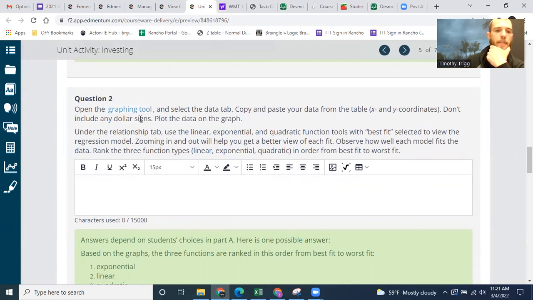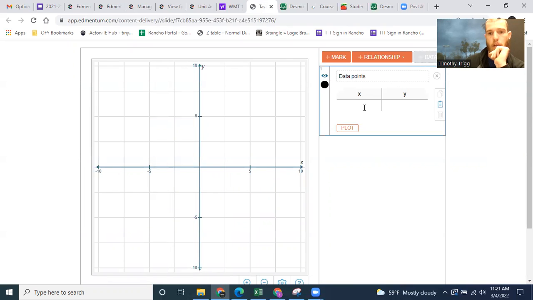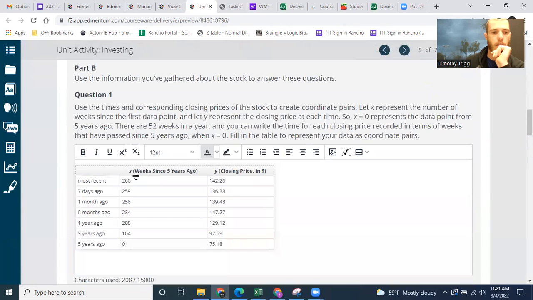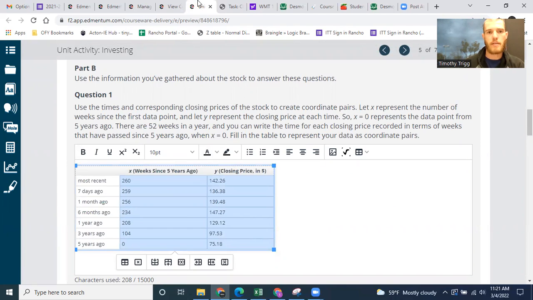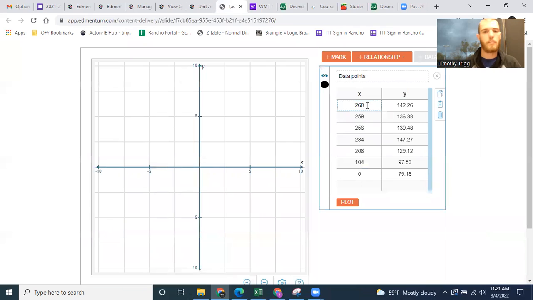So question 2, open the graphing tool and select the data tab. So open the graphing tool, it should look like this. And we want to open the data tab. So that's over here. Notice there's X and Y coordinates just like that. So what we're going to do is use the information that we got right here, and we're going to see if we can copy and paste it into there. Okay, cool.